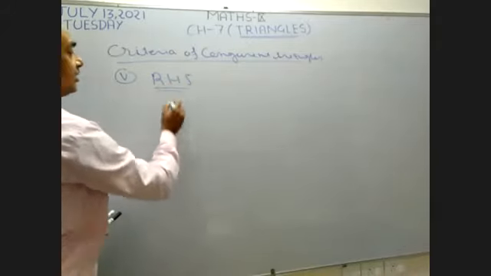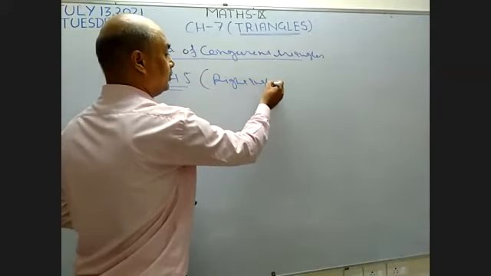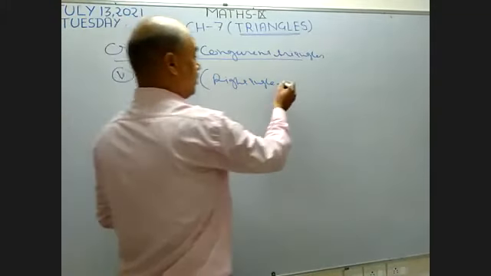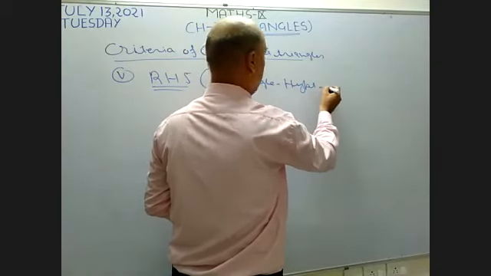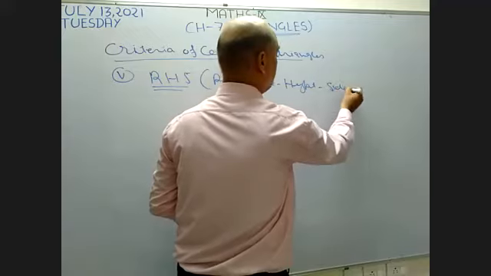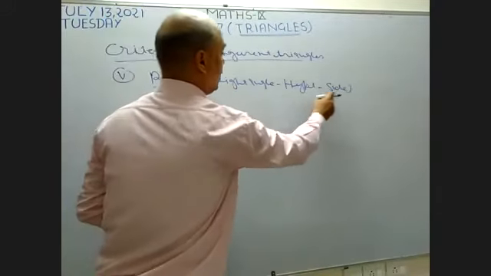What is the meaning of RHS? R means right angle, H means hypotenuse, and S means side. Okay, right angle, hypotenuse, and side.